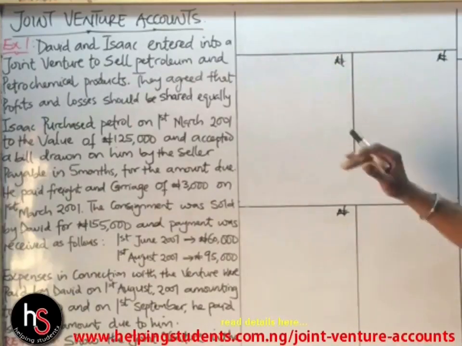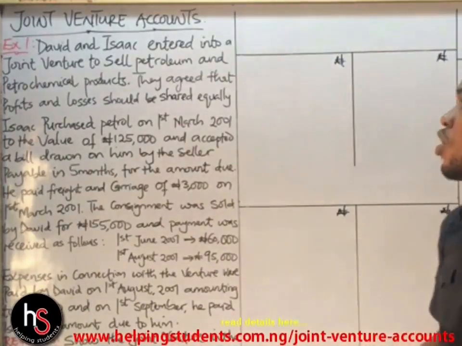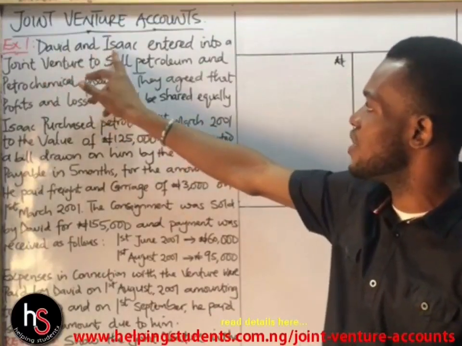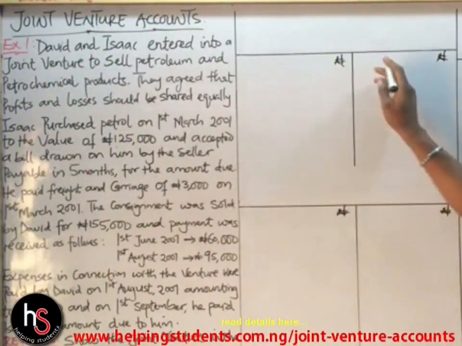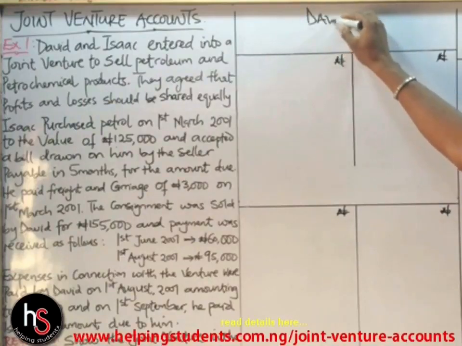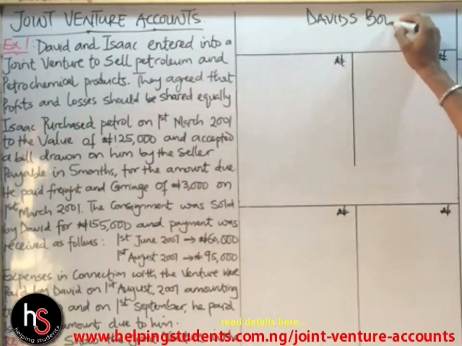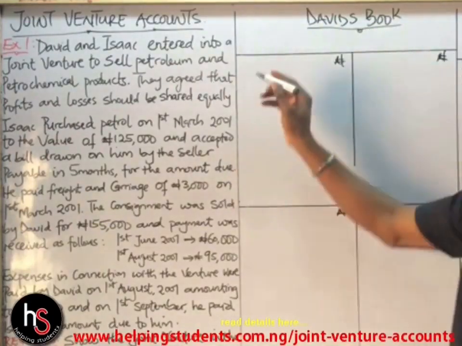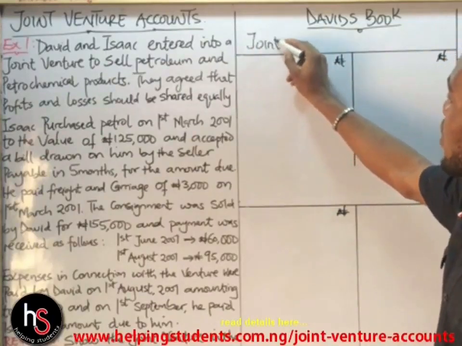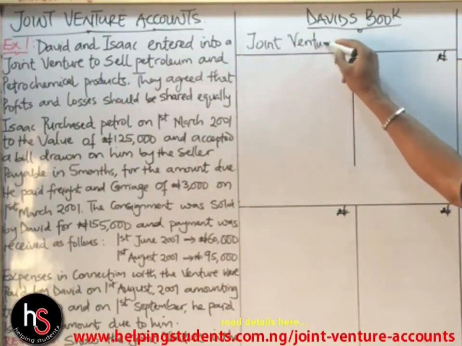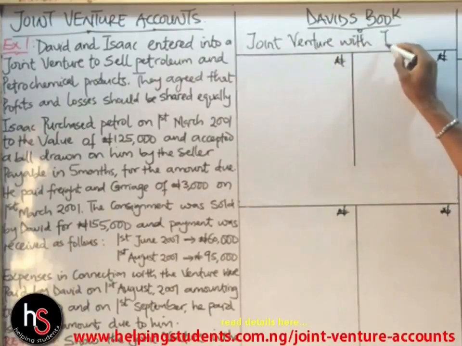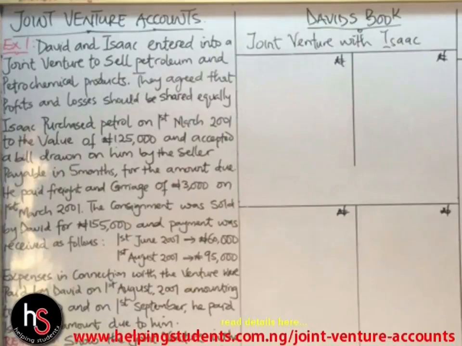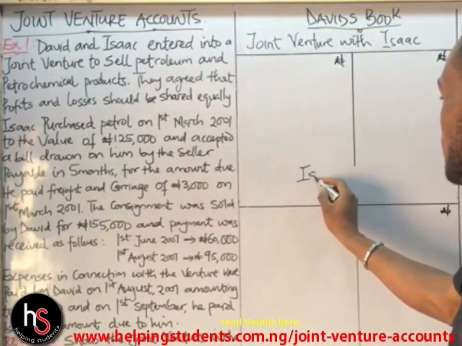But the title, how do we get to know what to write under the title? Since it has to do with David and Isaac, this first one will be David's book. Now, since the venture has to do with David and Isaac, you will write: Joint venture with Isaac. Now you come over to the next one. Since this is David's book, this next one will be Isaac's book. So we'll write Isaac's book.